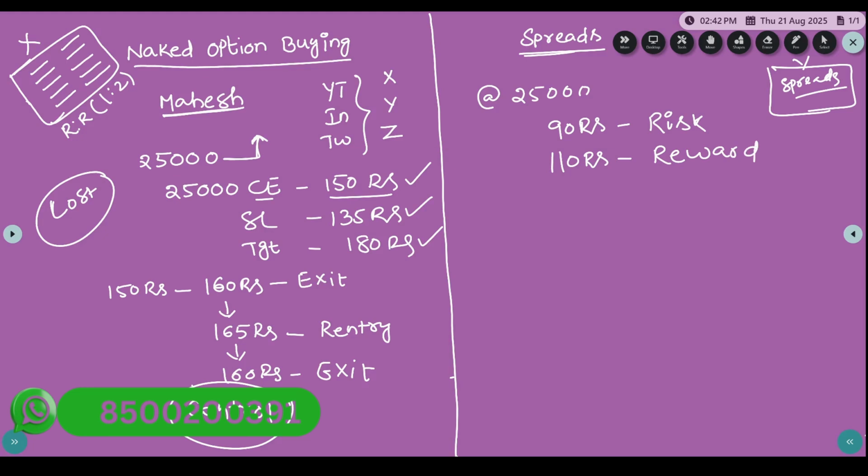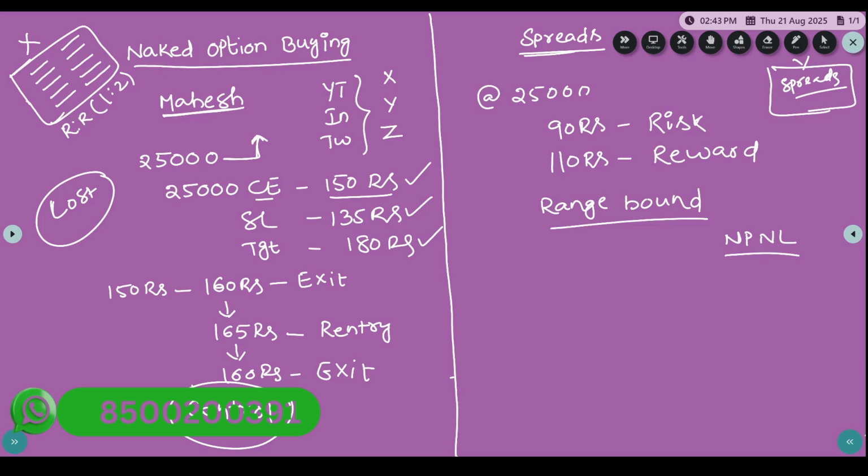Everyone knows that the majority of the time the market is range bound. When there is a range bound situation, we cannot see any difference in the profit and loss in the spreads. Almost it will be running in the no profit, no loss zone only. Why? Because to make profit or losses in spreads, we need a very big move. Whenever we see a very big move, only then can we see the profits or losses in the spreads.